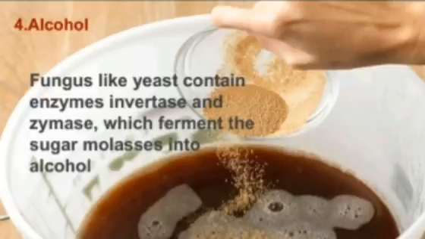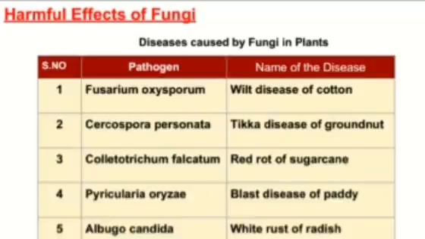Then we move to alcohol. Fungi like yeast contain enzymes, invertase and zymase, which ferment the sugar in molasses into alcohol. We all have studied that with the presence of yeast, the sugar content of molasses is fermented and forms alcohol. Similarly, yeast is used in bread making and cake making. Then what are the harmful effects of fungi in plants?